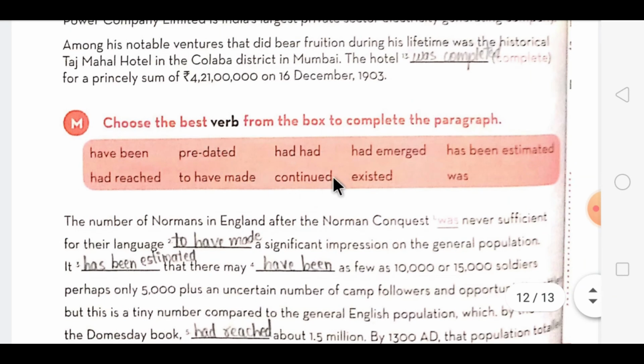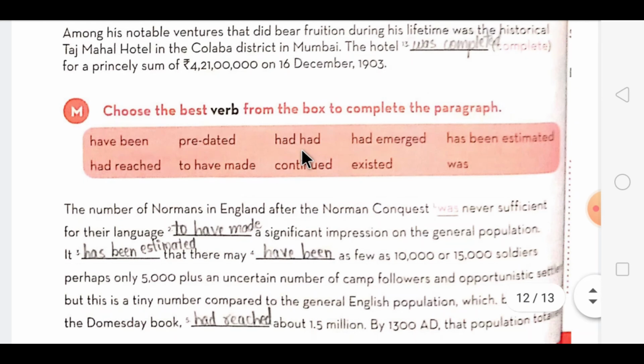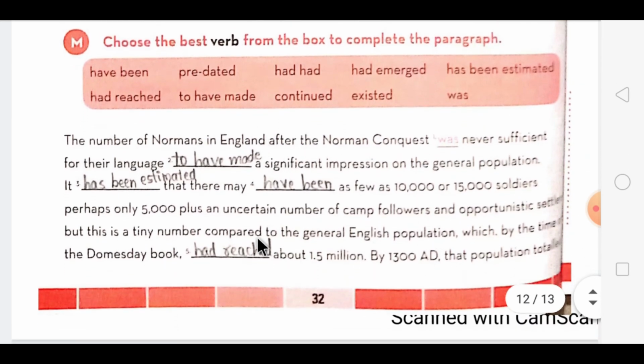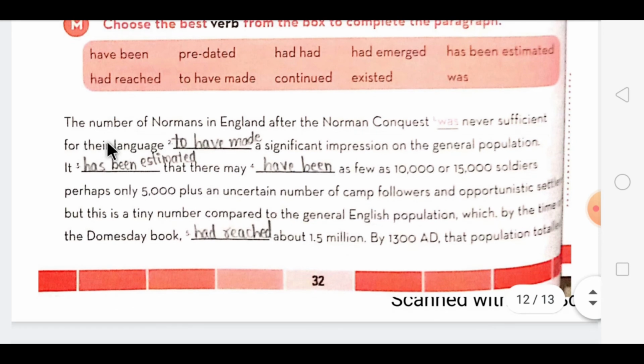In this you don't have to do any type of changes, directly you have to take these words from here and put them in the blank according to the sentences. They are already changed into their past tense forms. Now let's begin with the paragraph. The number of Normans in England after the Norman conquest was never sufficient for their language to have made a significant impression on the general population.